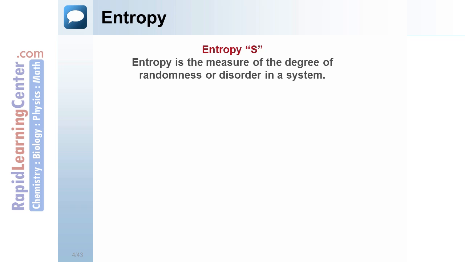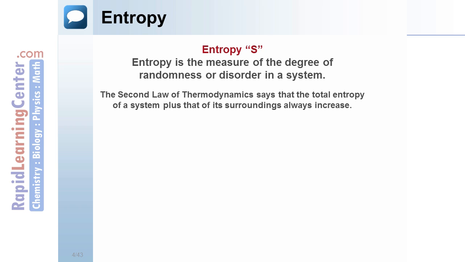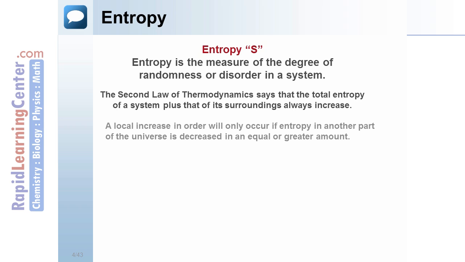Entropy is denoted by the letter S, and entropy is the measure of the degree of randomness or disorder in a system. The second law of thermodynamics says that the total entropy of a system plus that of its surroundings always increases.